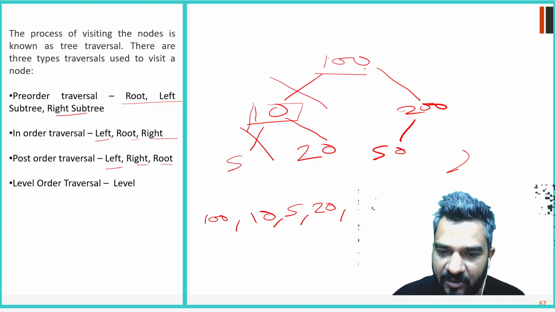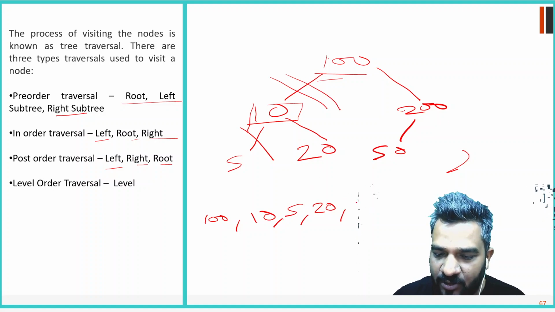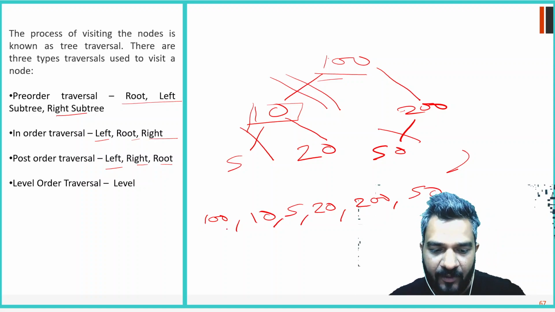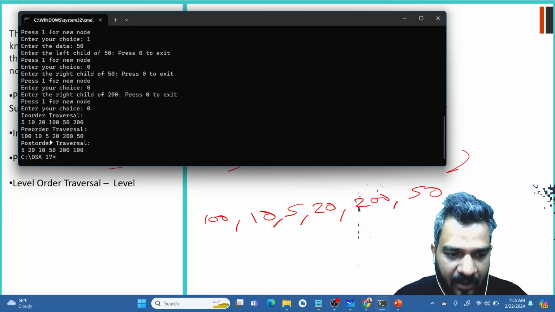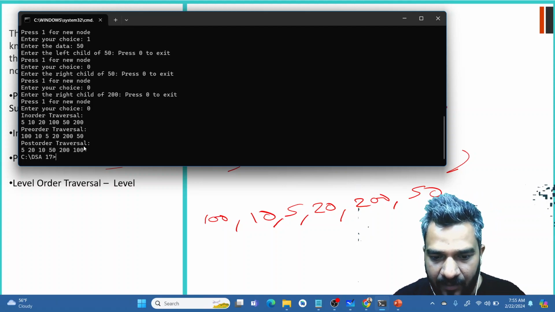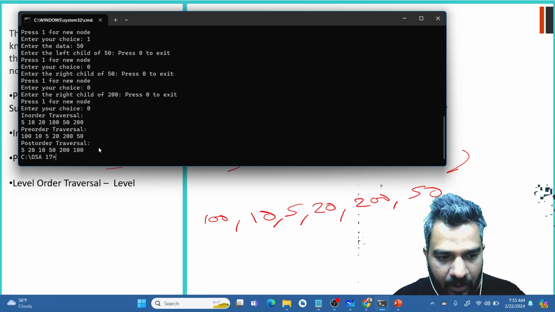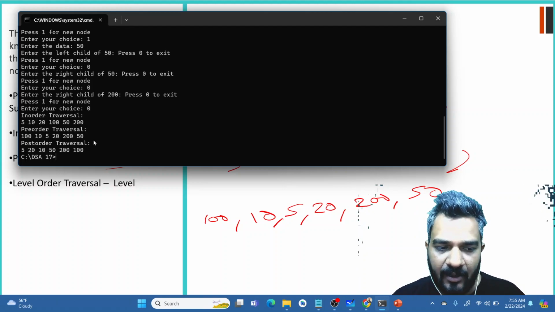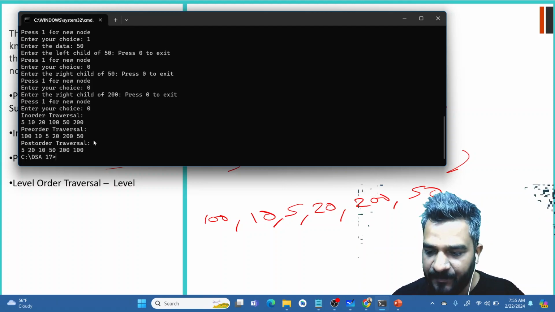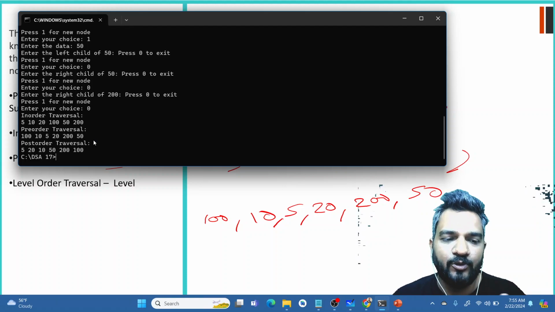After completion, 100's left subtree is completed. Now we will go to 200, which becomes the root node, and 50 is its left subtree. If you look at the pre-order output, it is 100, 10, 5, 20, 200, 50, right? So we predicted our pre-order traversal perfectly. This is how we do the pre-order.